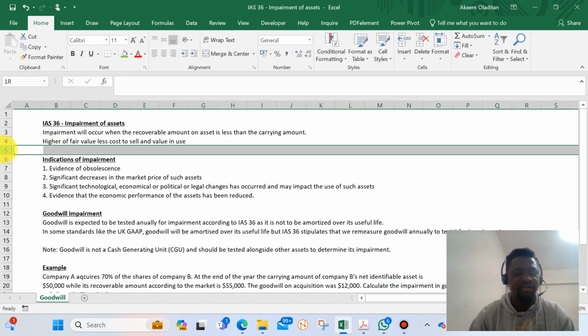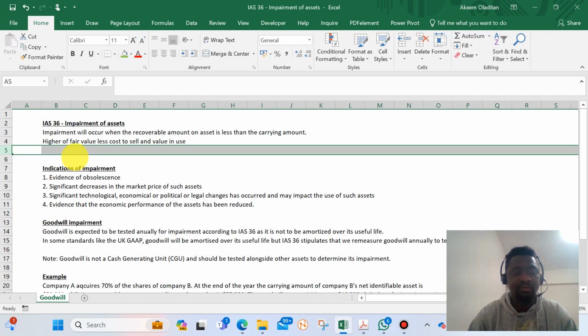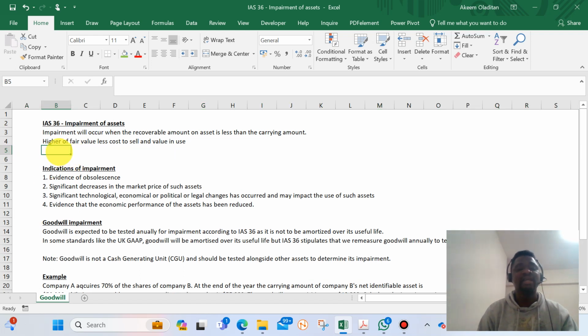Fair value less cost to sell: fair value is the recognizable market value that we can get from the sale of the assets. And when we're trying to sell the asset, there may be some significant cost attributable to the sale. So that cost will be deducted from the fair value of the asset. While value in use is determined by looking at the discounted cash flow that will flow to the entity over a period of time. So when you compare this value with what we call the carrying amount in the books, then we determine whether an asset has been impaired or not.